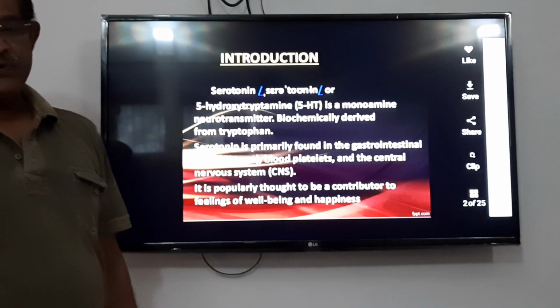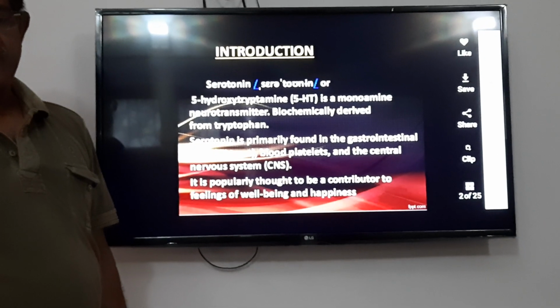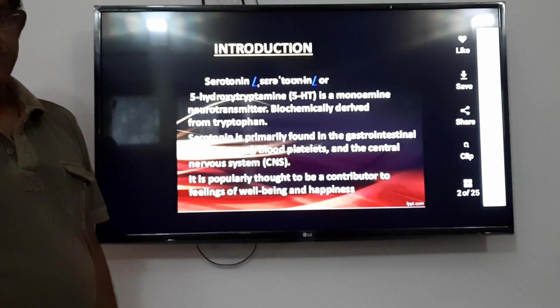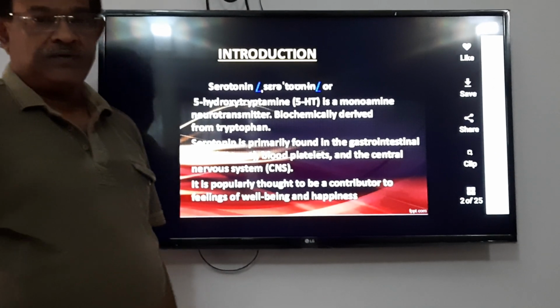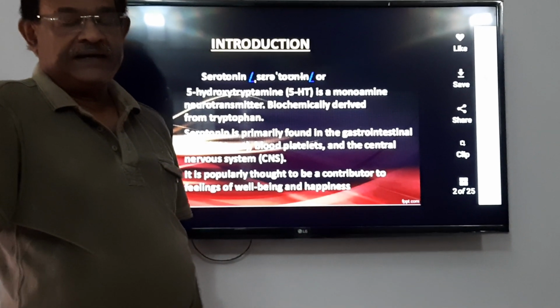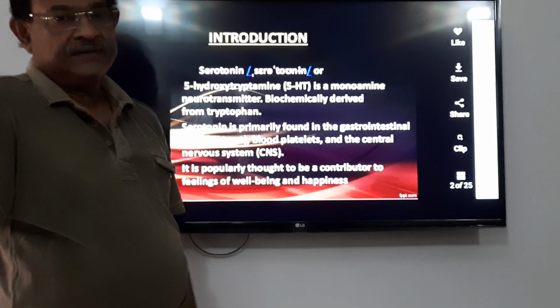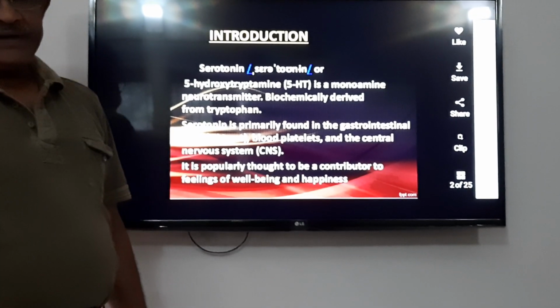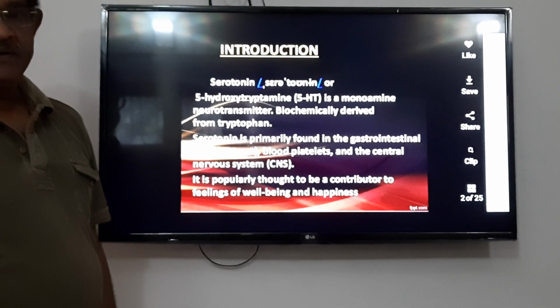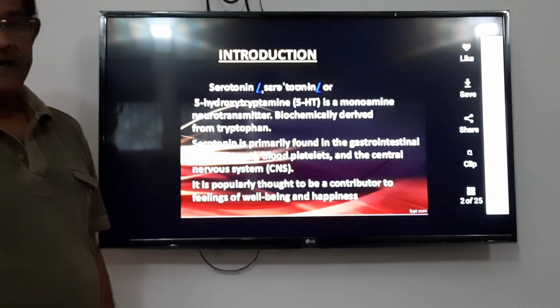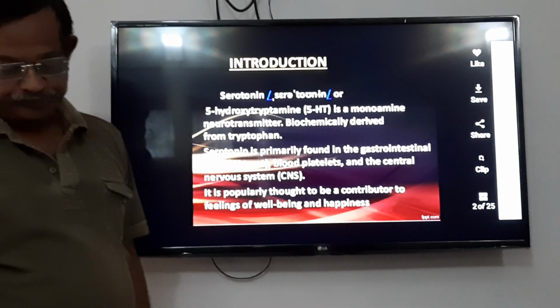In animals also it is found in venoms of wasp sting, bee sting and scorpion sting. In plants it is found in pineapple, banana, pear and tomato.